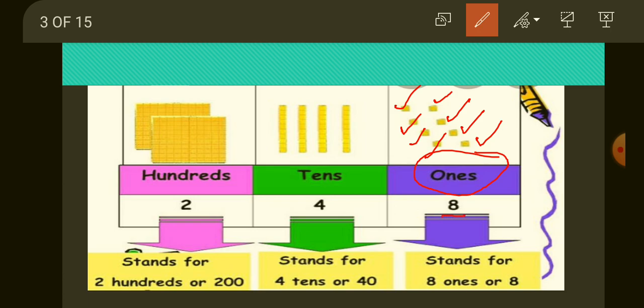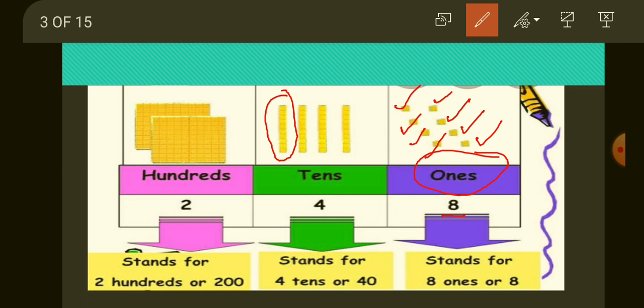Then let's come to the tens place. Here, how many blocks are given? You can observe in one block how many small blocks there are. Here, 10 blocks. Let's remind ourselves, in the previous video we discussed the tens card.